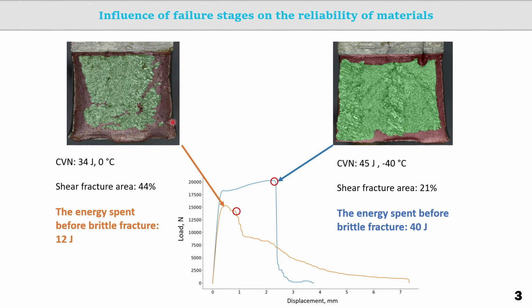On the left sample, the formation of a brittle crack is followed by a prolonged ductile fracture stage, during which the shear lips and a fibrous section below the area of brittle fracture are formed. While the total energy of destruction differs slightly, the energy spent before the formation of a brittle crack differs by almost 4 times: 12 joules for the left sample and 40 for the right. At the same time, the occurrence of a brittle crack in a real structure will lead to catastrophic destruction because the energy reserve in this case will significantly exceed the reserve available in the test machine.